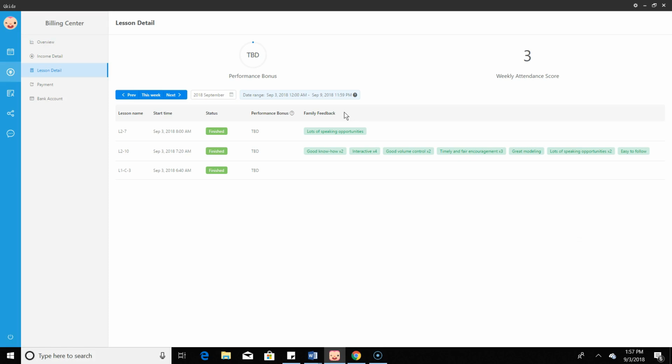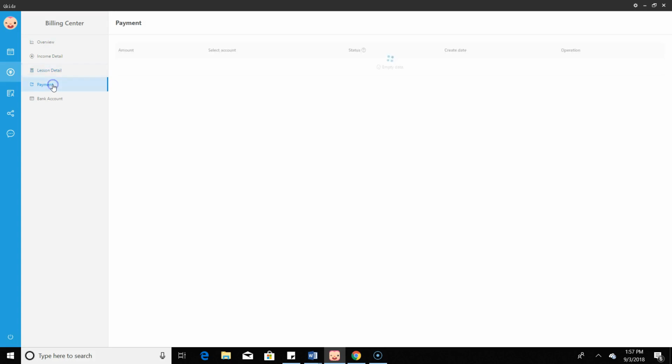And the ratings are 1 through 5. We cannot see our ratings from the families anymore because I think too many teachers were focused on that. So they did take that feature away, but I know our trainers can still see that. And every teacher is assigned a learning coach.